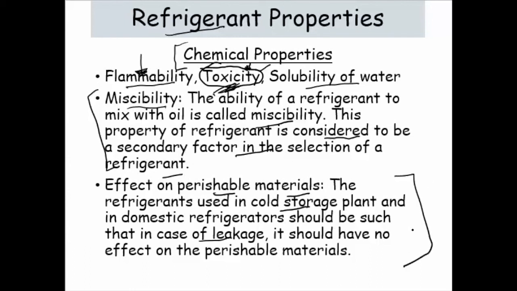It should not be reactive with those materials. If it reacts with some material, then it will be a disaster. Certain materials are reactive with copper. If we are using copper pipes, it will react with that copper, so we should not use such types of